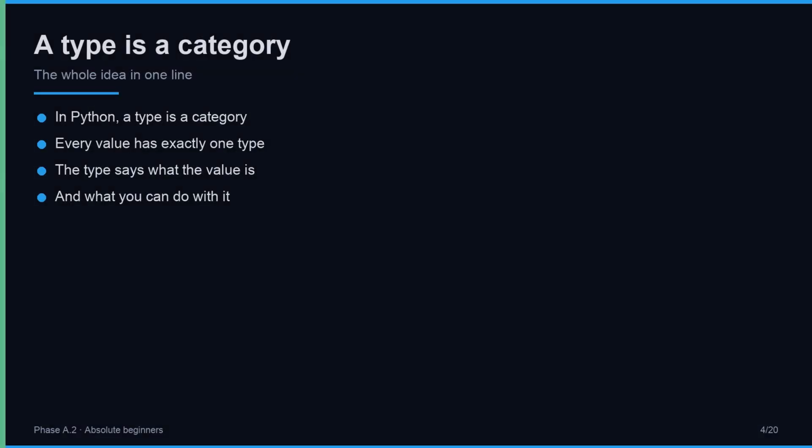Every value has exactly one type. The type says two things at once. First, what kind of value this is. Second, what you can do with it. When you know the type of a value, you know which operations will work and which will fail. That is the whole idea. A type is the category stamped onto a value, telling Python how to treat it and telling you what to expect. The whole idea in one line.